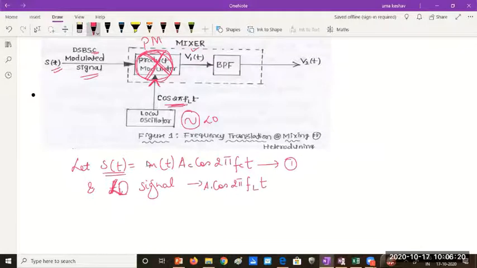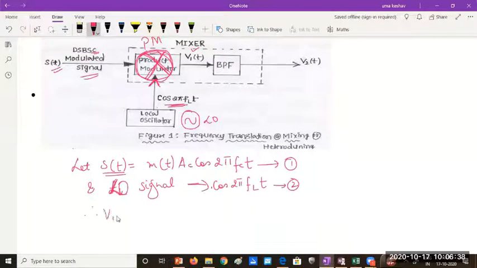But since we have to write longer equations, wherever possible, we'll try to avoid those amplitudes. If you take amplitude as 1, it would be simpler for us to write the equations, right? So this is your local oscillator signal.